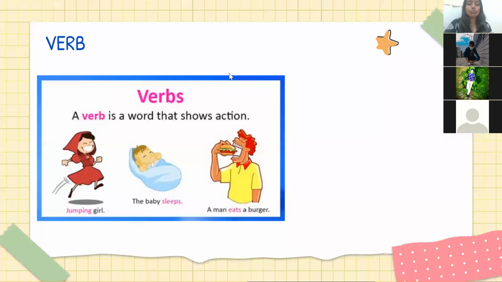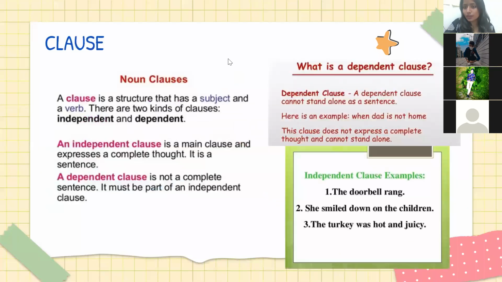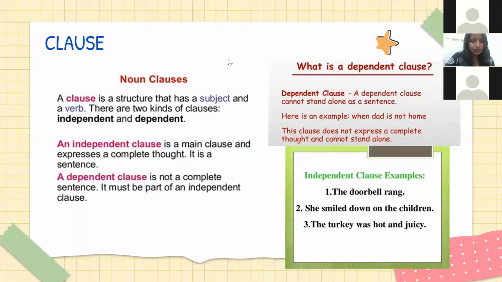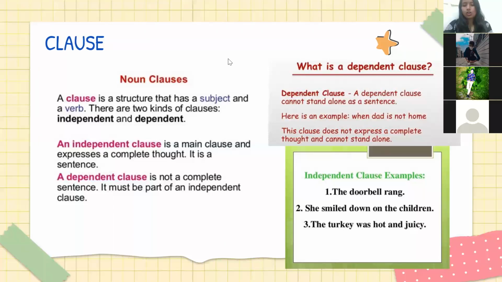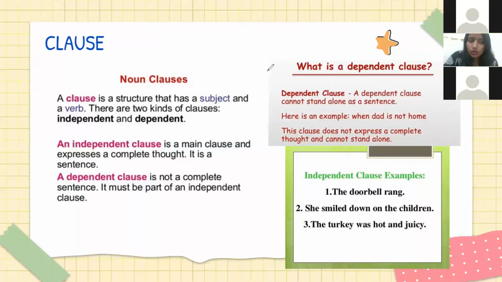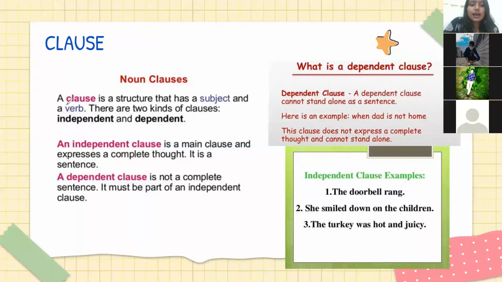Now we are moving to the main part, which is little confusing, which is called clause. How many of you knew what is clause? It's not Santa Claus. Okay, fine. Since nobody said that they knew what is clause, a clause is a structure that has a subject and a verb.